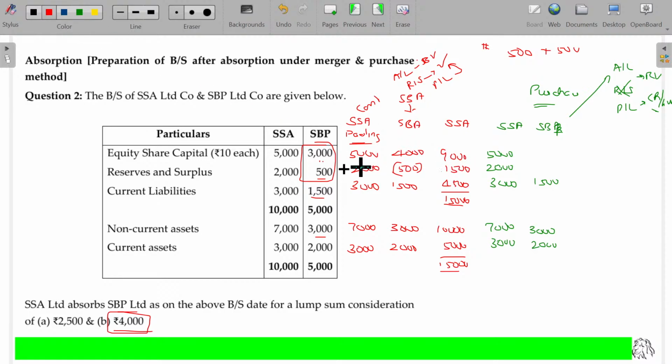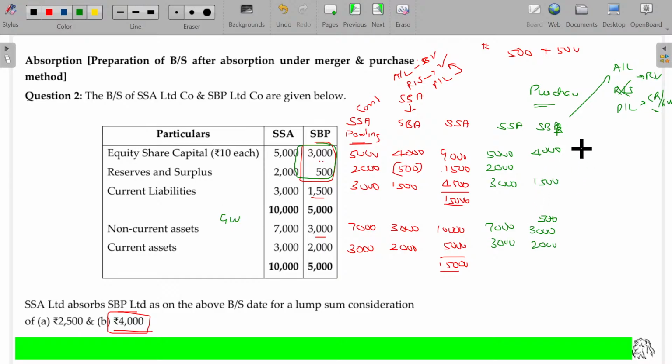1,500. Clear? Under the purchase method, I am offering 4,000 rupees for the equity shareholders. Actually, their worth is only 3,500, but I am offering 4,000 rupees, 500 rupees excess. As I am offering 500 rupees excess payment, it's my loss. Can I adjust that loss in my reserves and surplus? No. My reserves and surplus can be used for distribution of dividend. This 500 rupees loss is a special one due to the acquisition of a company. Special loss will always be named as goodwill. This will be named as goodwill, an intangible asset. Is that clear?